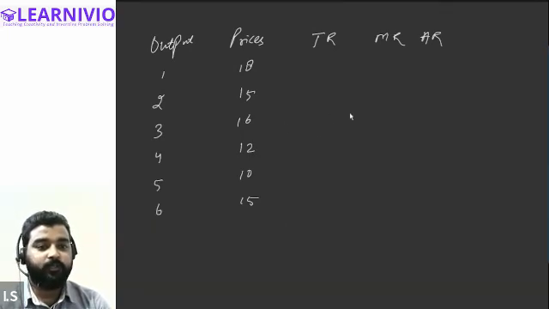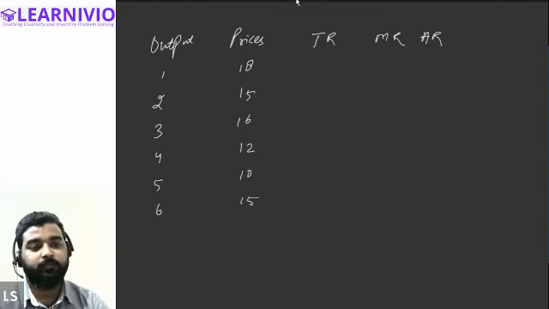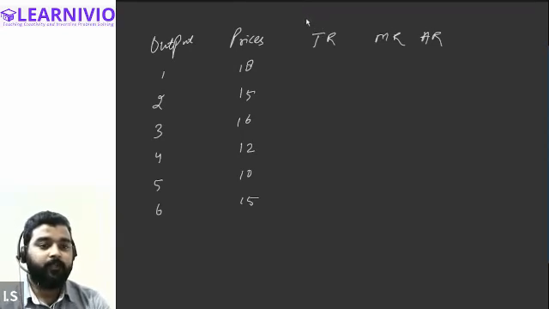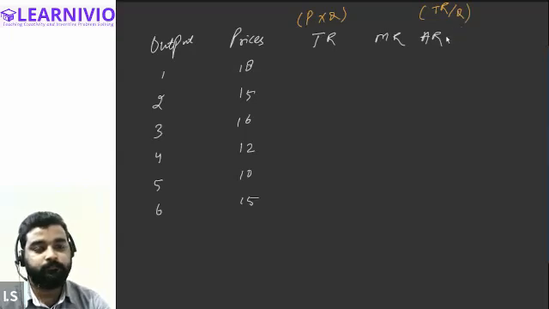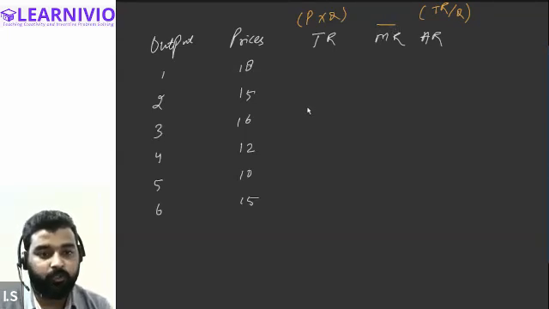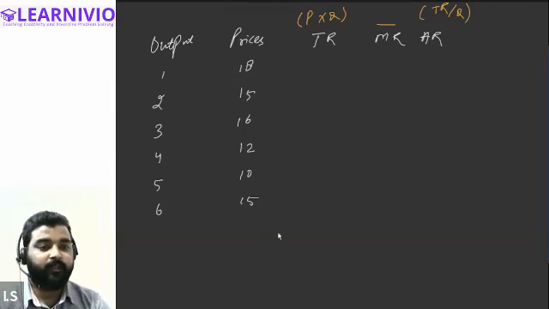In this question, we need to calculate what? First of all, we need to calculate the total revenue, and for that we will apply this formula: price into quantity. For average revenue, it is very simple: total revenue divided by the quantity or output produced. And for marginal revenue, I think you already know, whatever the change in the total revenue will be considered as the marginal revenue. So I want all of you to calculate the value of the total, marginal, and average revenue.